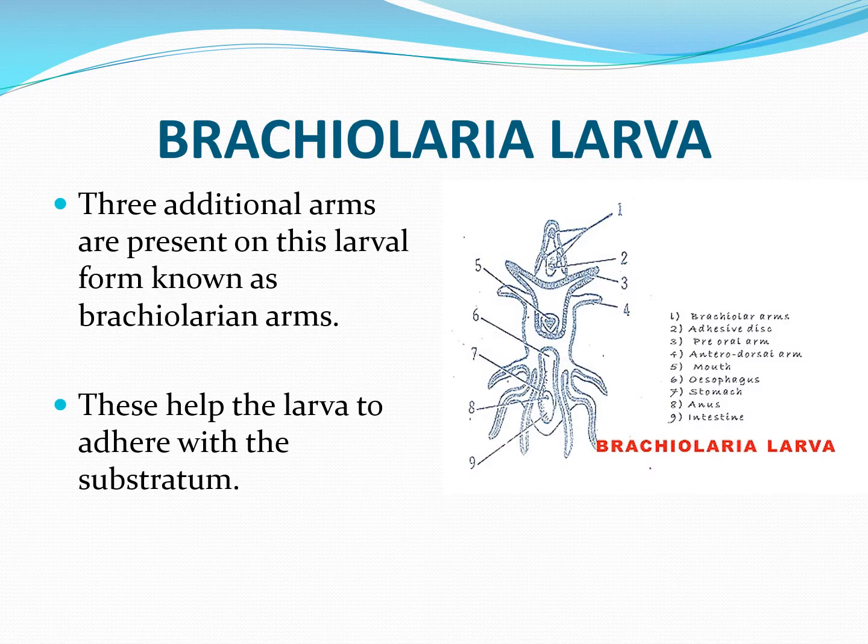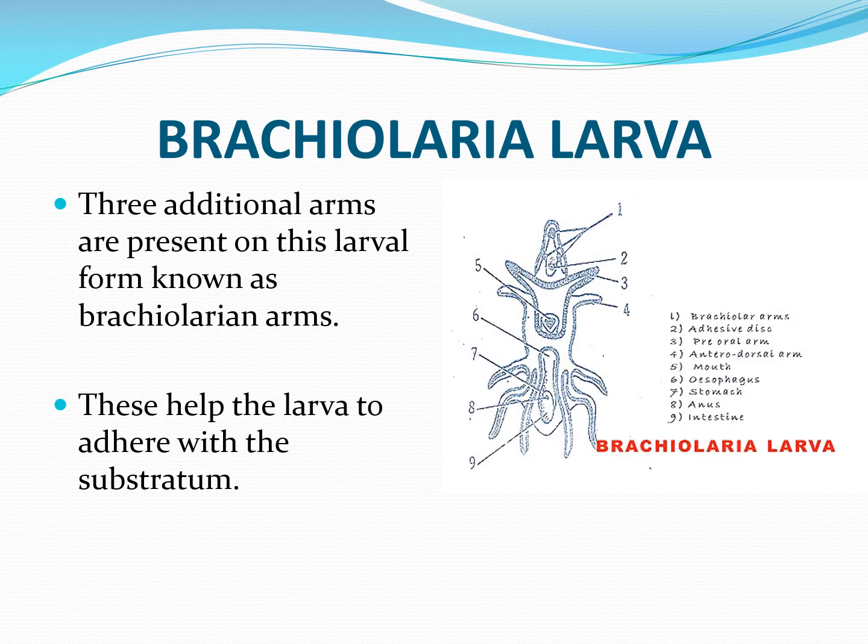Brachiolaria larva is regarded as a modified form of Bipinnaria larva. It possesses the following characters. There are three additional arms which are not ciliated in their course except in the Bipinnaria papilla.